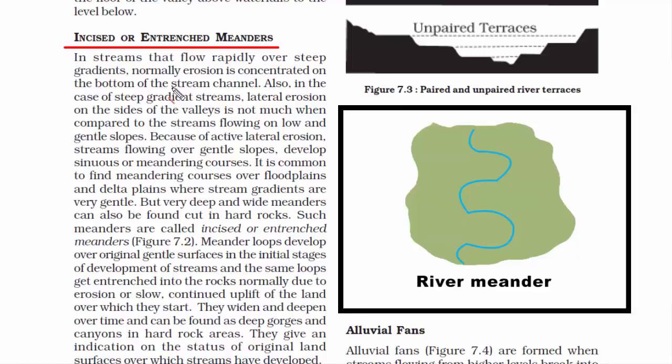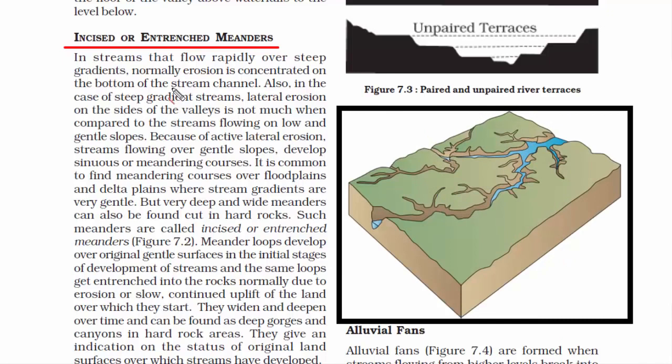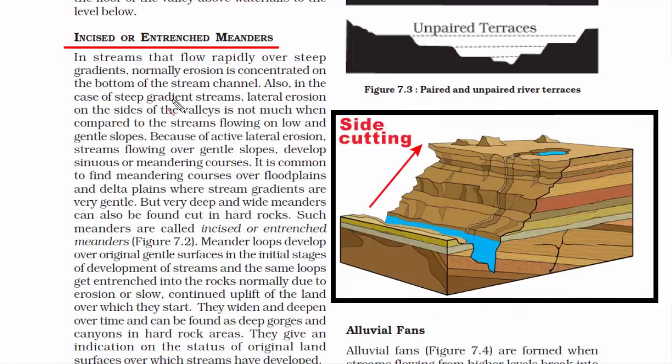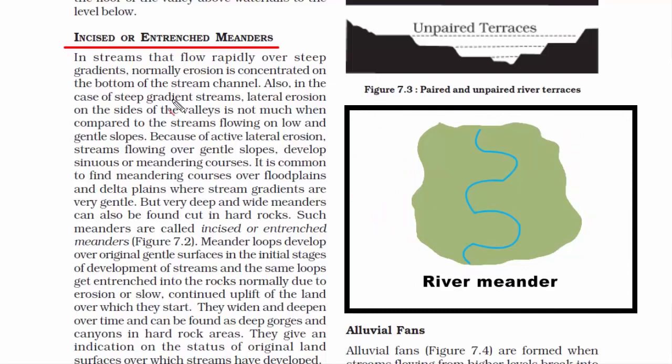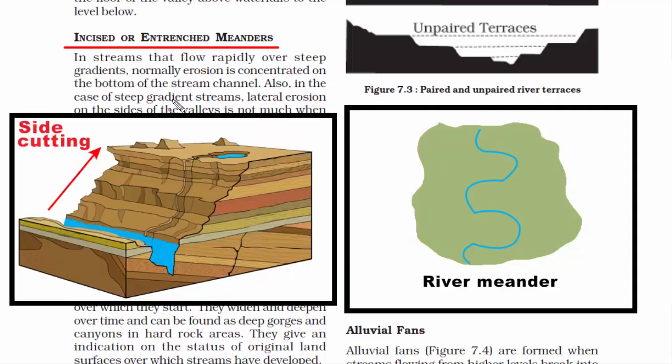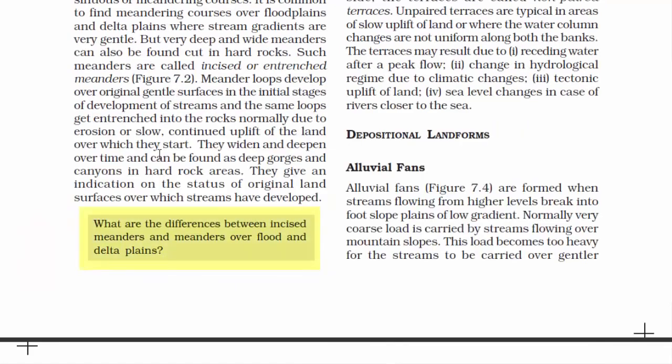In this, the river or stream is as usual flowing in between the landscape. We can call this landscape a canyon. Do not mistake it for a gorge. You see this side cutting on the landscape? This cutting is called incised, and meander is the regular turn of the river. So incised meanders are meanders formed when the base level of the river has fallen to such an extent that the vertical erosion is so powerful that it starts down cutting the landscape, just like how I showed you in the picture. Now let's answer this question.